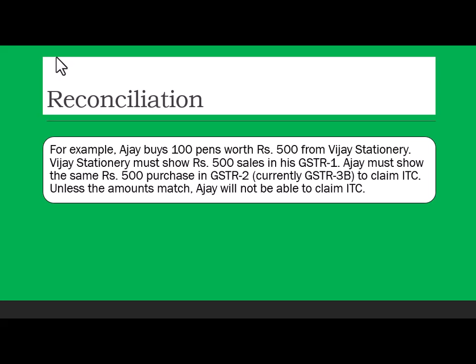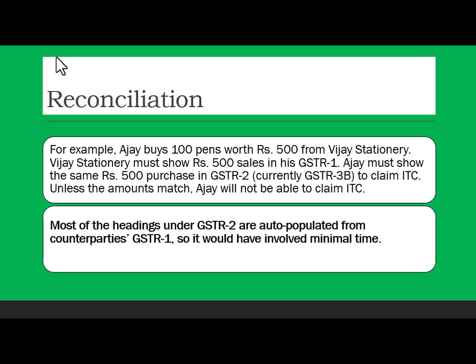Ajay must show the same rupees 500 purchase in GSTR 3B to claim ITC. Unless the amounts match, Ajay will not be able to claim ITC. Okay, fine. The liability on Akhil. So in case Vijay Stationery doesn't file his return, you can claim the input tax credit only if he has filed the return. If he has not filed it, then your input tax credit is lost.